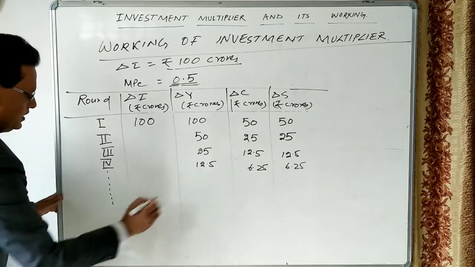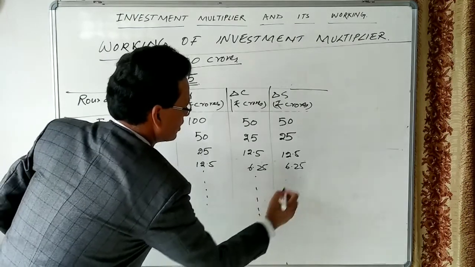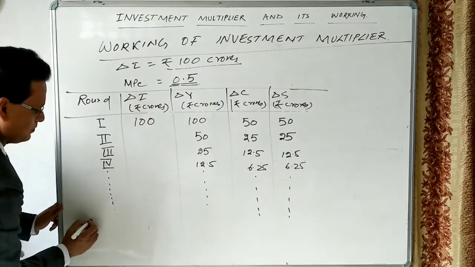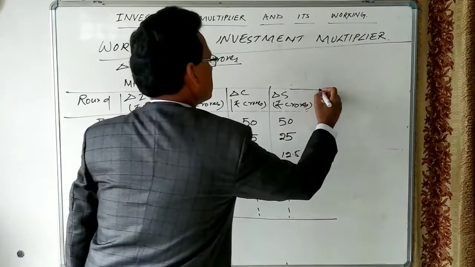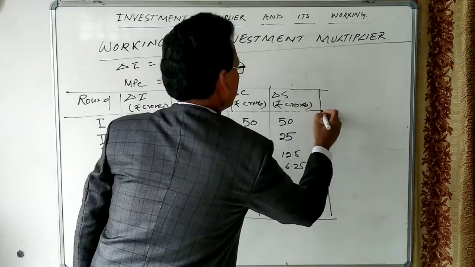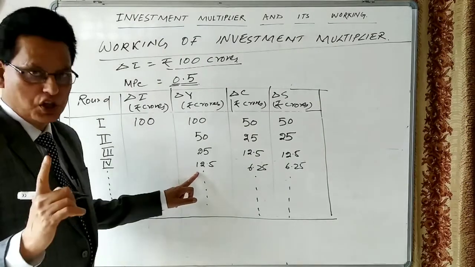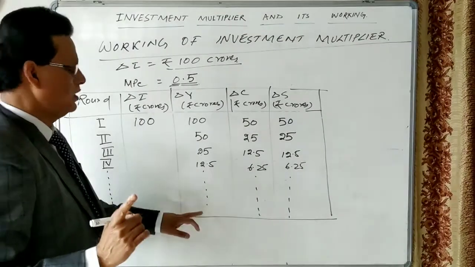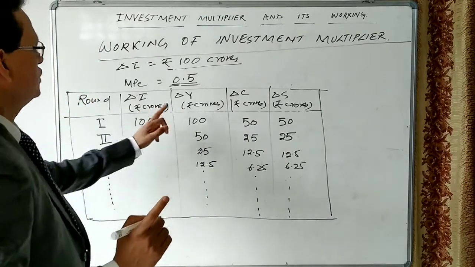It will not end here. This process continues and goes on and on in the economy till this becomes zero. So let us see how much income will be generated.